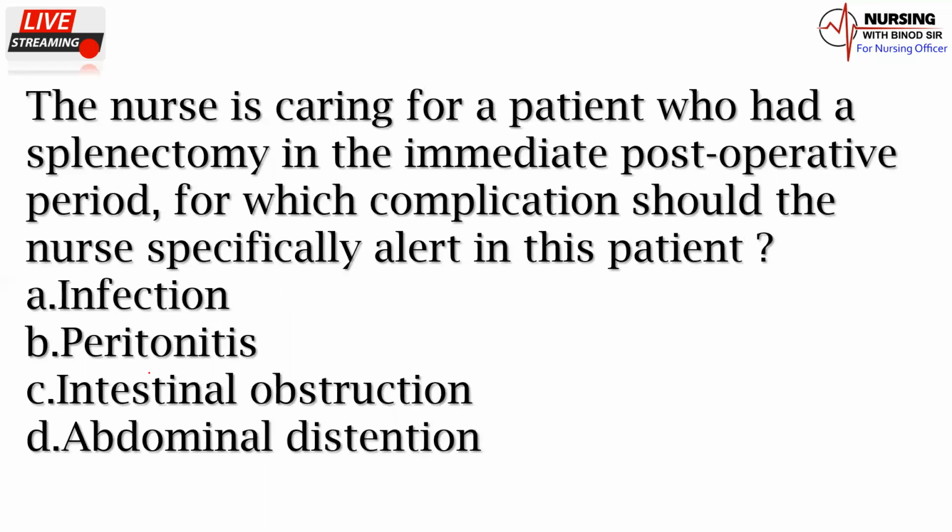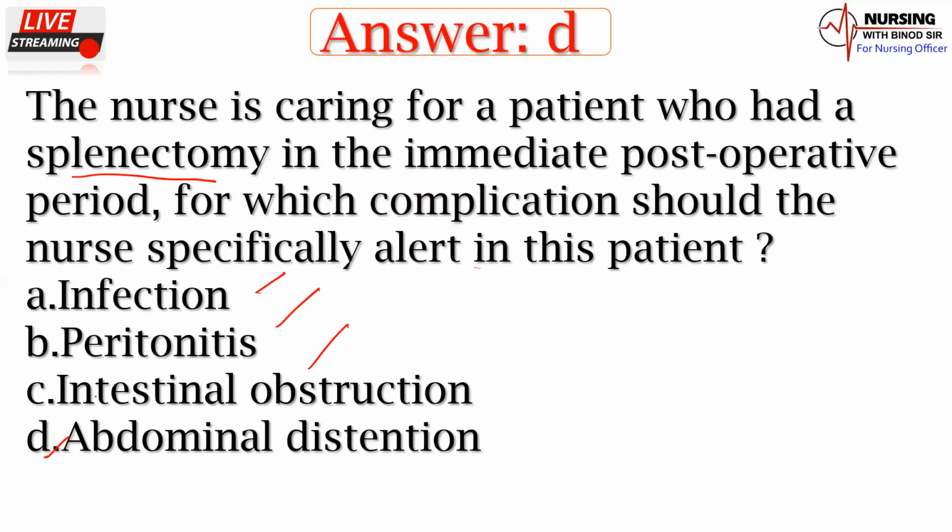The nurse is caring for a patient who had a splenectomy. Okay, spleen has already been removed in the immediate post-operative period. For which complication should the nurse specifically alert in this patient? Infection, peritonitis, intestinal obstruction, abdominal distension. So what would be the right answer of this question? Here that answer will be the abdominal distension. You must have to remember this one.